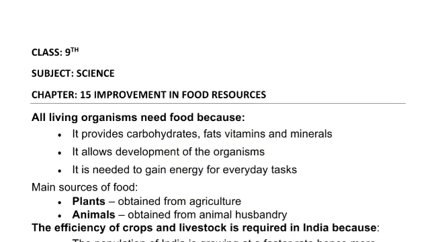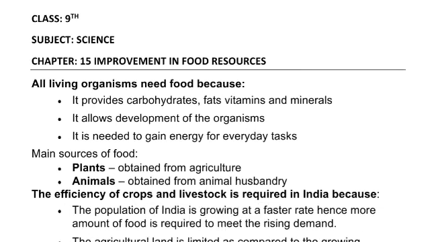Today we are going to study chapter number 15, improvement in food resources. In this chapter, improvement in crop yields, only the first topic is included, and the next topic, animal husbandry, is excluded, means that it is not included for this chapter in this year. So we'll start with the chapter.